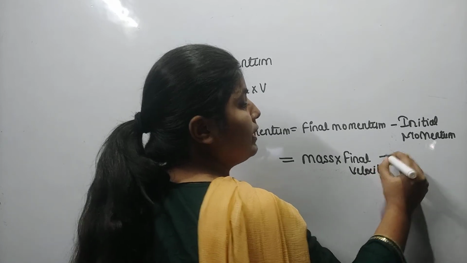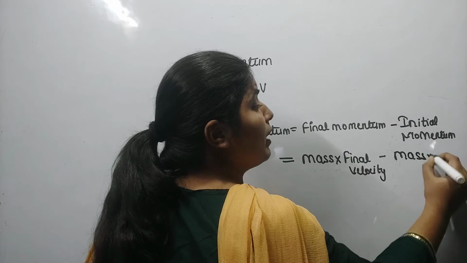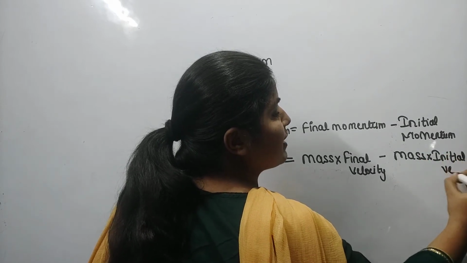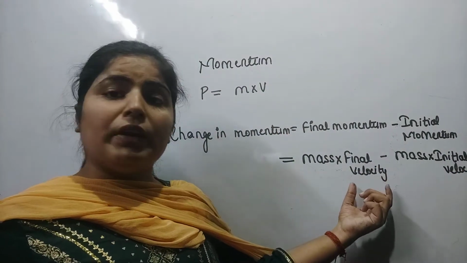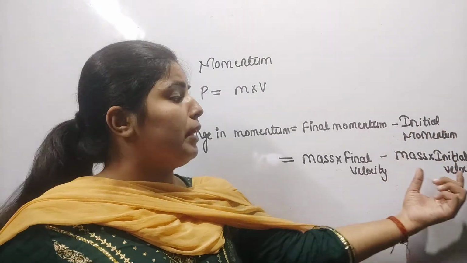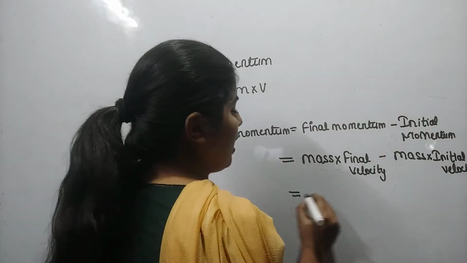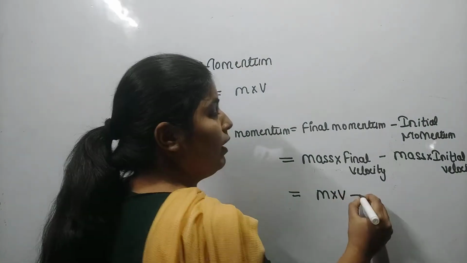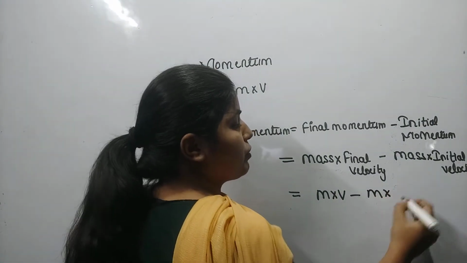And what will be the initial momentum? That will be equal to mass into initial velocity. We know that momentum is the product of mass and velocity. So whenever we are calculating the final momentum, we include the final velocity, and whenever we are calculating the initial momentum, we include the initial velocity. So the mass m and the final velocity is denoted by v, and the mass again m, and the initial velocity is denoted by u.